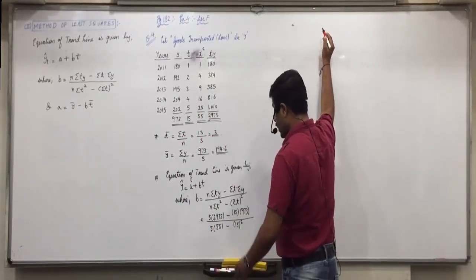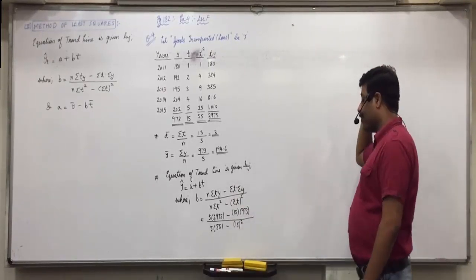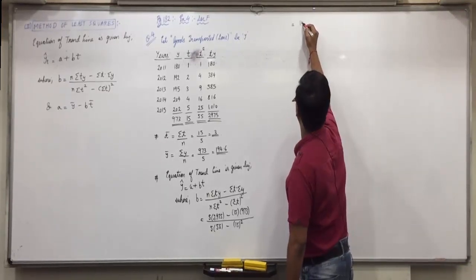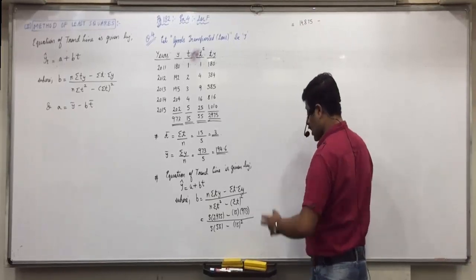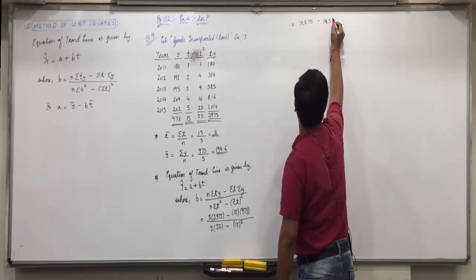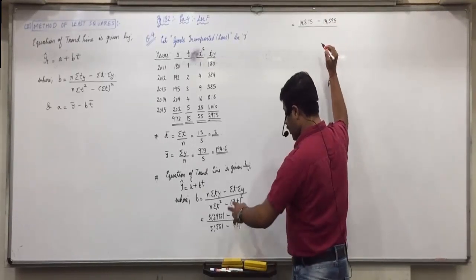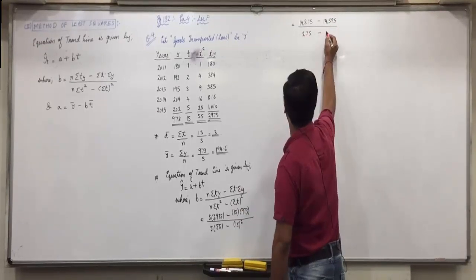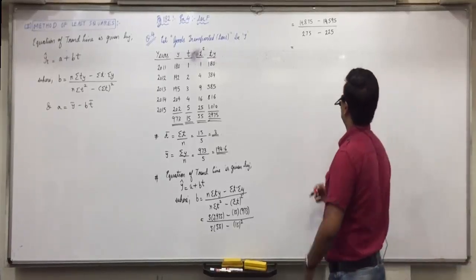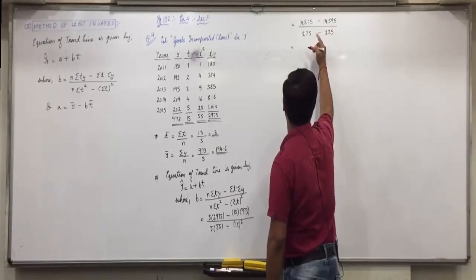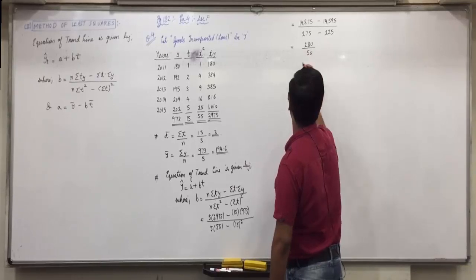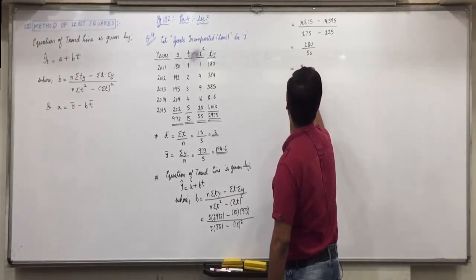So that is equal to 5 into 2975, so 14875, minus 15 into 973, 14595, upon 5 into 55, 275, and 15 square, 225. Is everyone clear with this? Now 14875 minus 14595, so 280, upon 50, 275 minus 225 is 50, equals 5.6.